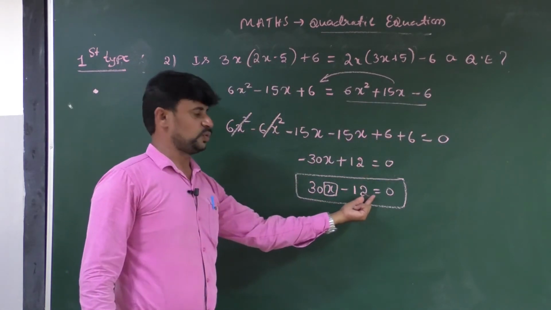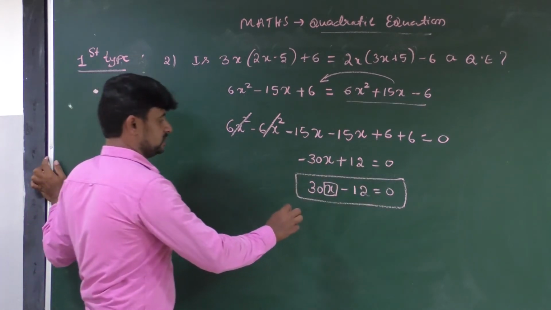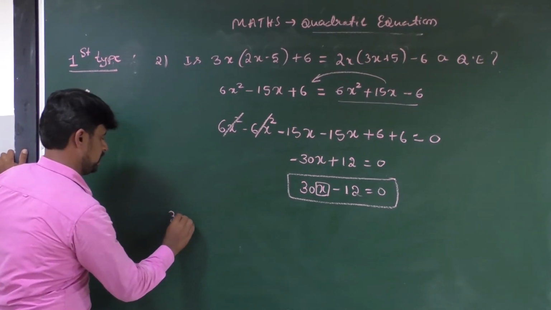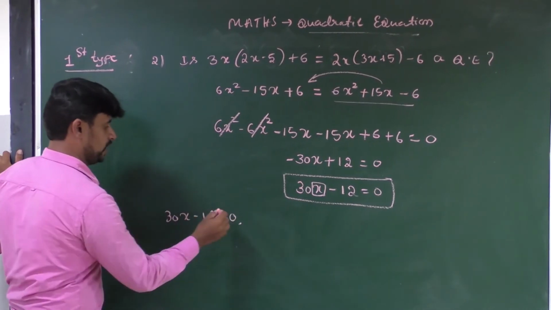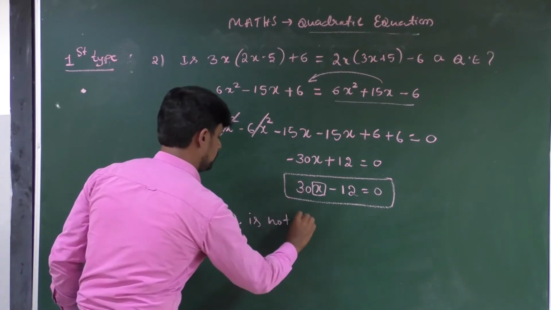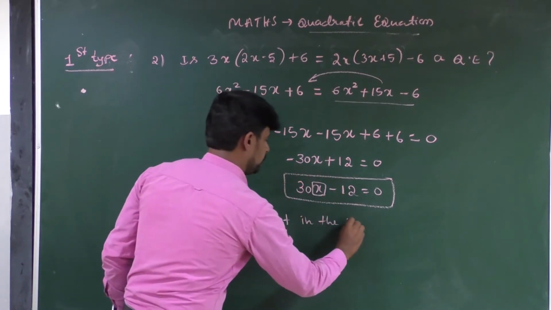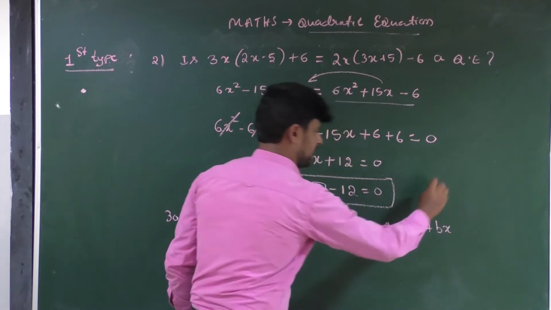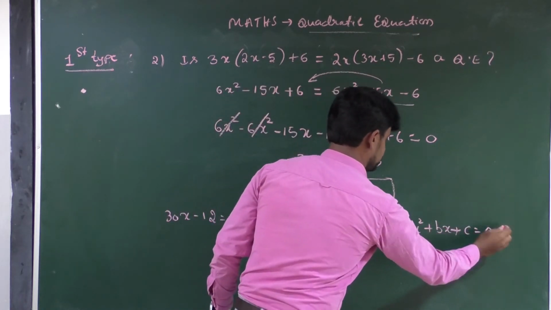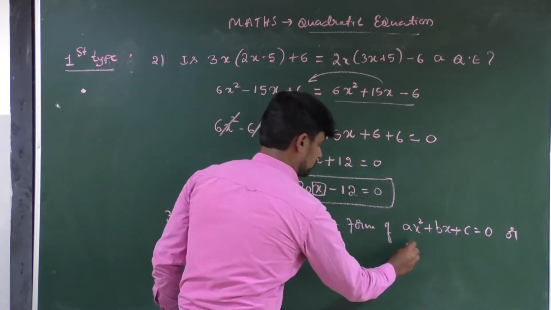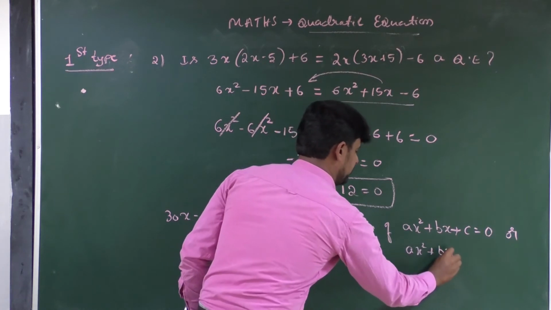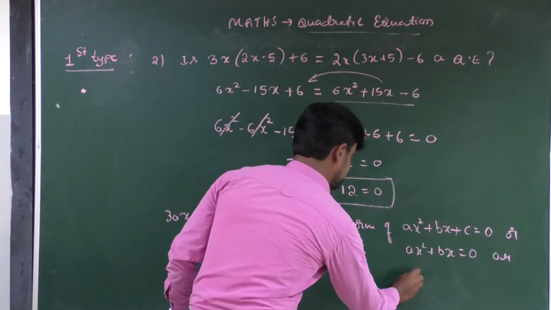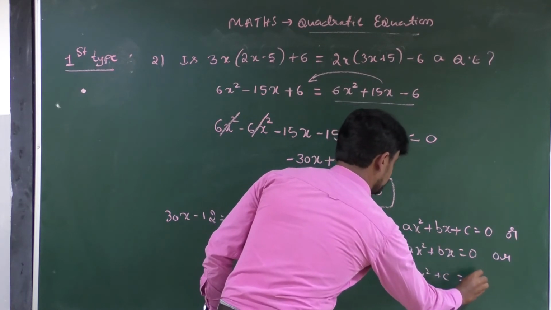So 30x minus 12 equal to 0 is not in the form of ax square plus bx plus c equal to 0, or ax square plus bx is equal to 0, or ax square plus c equal to 0.